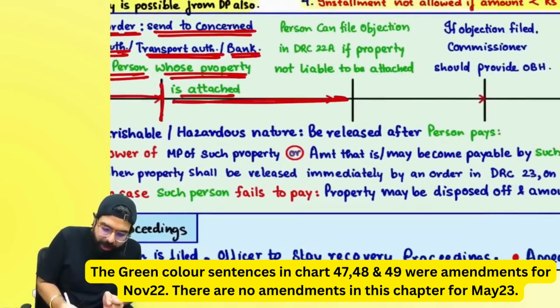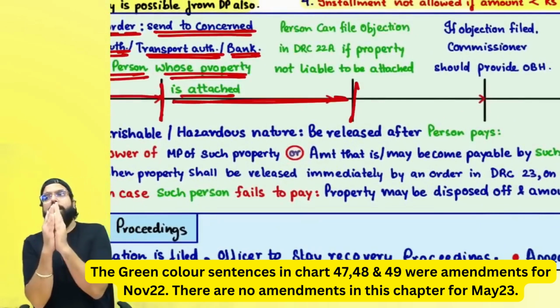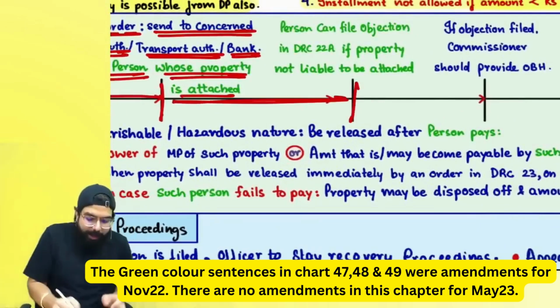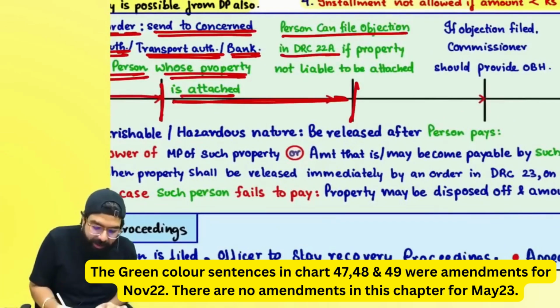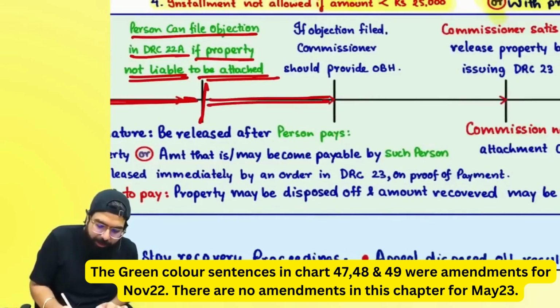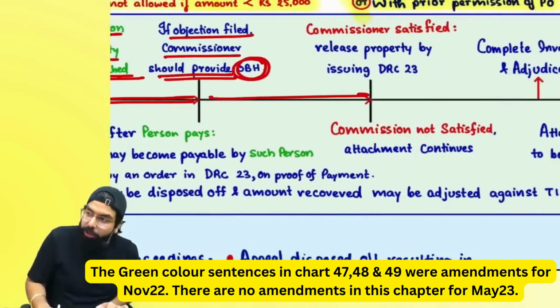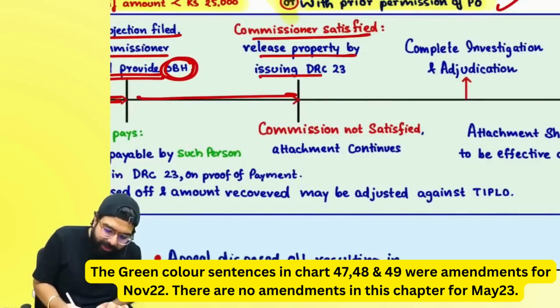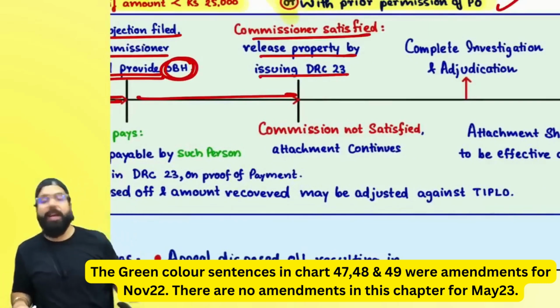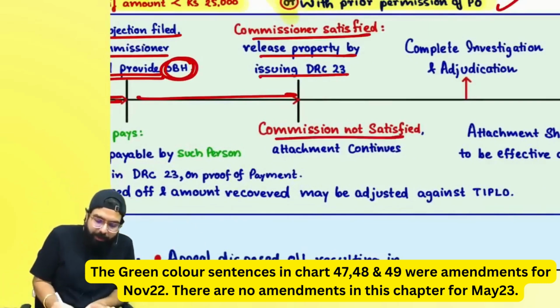Always remember one thing, once your property has been attached, you can go and request the officer saying, sir, sorry, in DRC 22, person can file an objection if property is not liable to be attached. Now, officer will go ahead. If objection filed, proper officer will give you opportunity of being heard. After hearing to you, if commissioner is satisfied, then he will release the property and issue DRC 23. But if officer is not satisfied, attachment will continue.